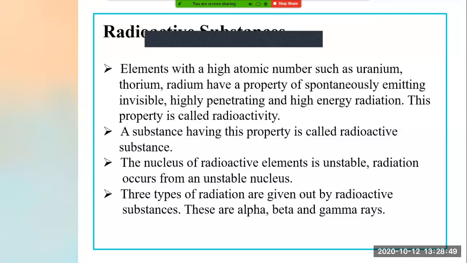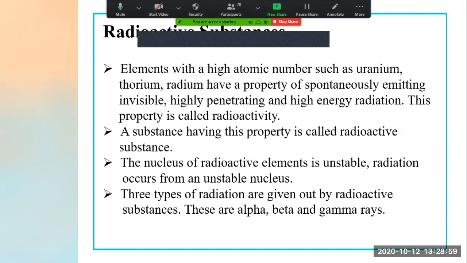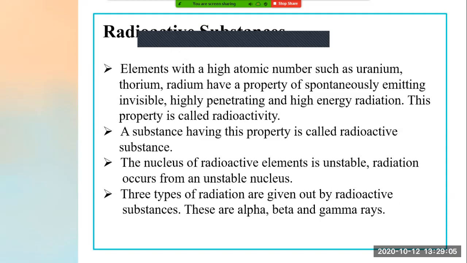Means the nucleus whose binding energy is very small, or which can't bind the elements in the nuclei, and that spontaneously emit the element from the nucleus, means then the nucleus is what? Unstable. If its binding energy is very less and it can spontaneously emit the element which is present in the nucleus, means that nuclei is unstable.